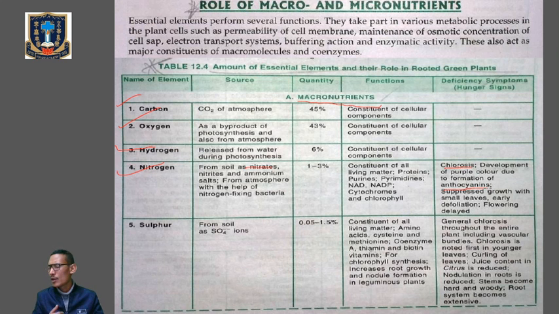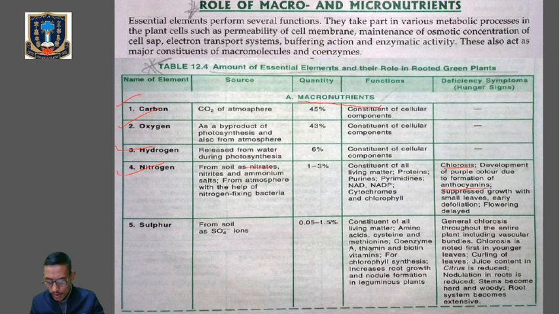So there will be yellowing of leaf, which is called chlorosis, mainly due to the decrease in the content of chlorophyll, and there will be formation of purple color due to the formation of anthocyanin. There will be stunted growth of the plant with shorter or smaller leaves. There will be early defoliation, shedding of leaf, and the flowering will be delayed. So these are the deficiency symptoms of nitrogen in a plant.